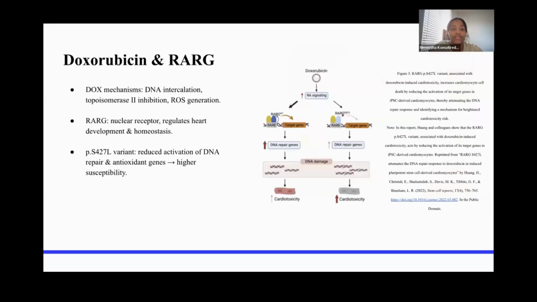So doxorubicin kills cancer cells by intercalating DNA, inhibiting topoisomerase 2, and generating ROS. However, these mechanisms also harm healthy cardiomyocytes. RARG is a transcription factor that is crucial for heart development and cellular homeostasis. The S427L missense variant disrupts RARG's F domain, and this reduces its ability to activate DNA repair and antioxidant genes. As a result, cardiomyocytes carrying this mutation are more vulnerable to oxidative stress and ferroptosis during doxorubicin treatment.